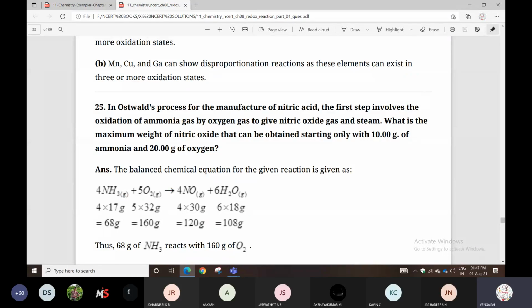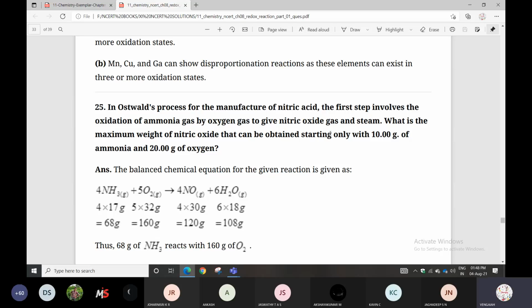After that, what is given? 10 grams of ammonia and 20 grams of oxygen are given. So this is based on the first chapter, stoichiometric calculations. There will be a weight relation because the grams are given for both, and they are asking for the maximum weight. Everything depends on weight, nothing but the mass relationship. Okay?